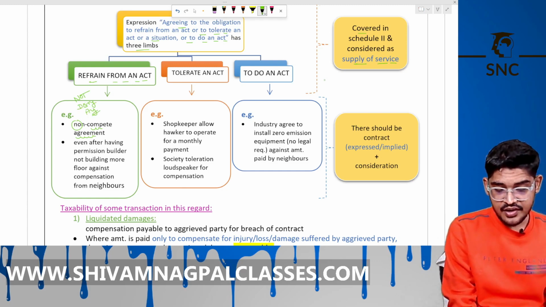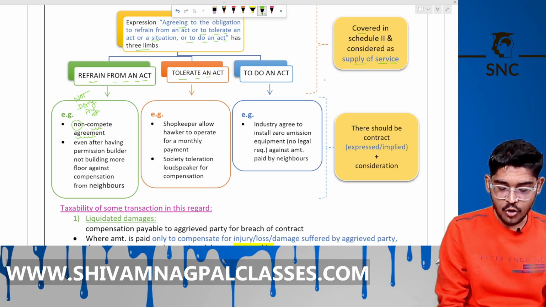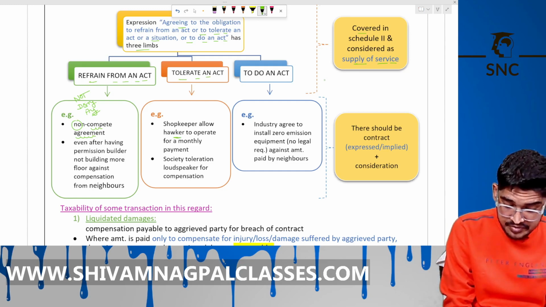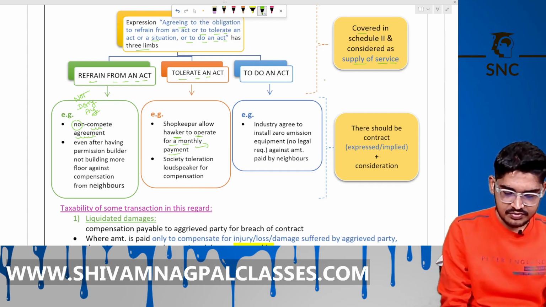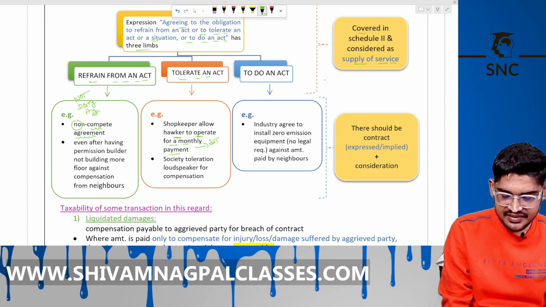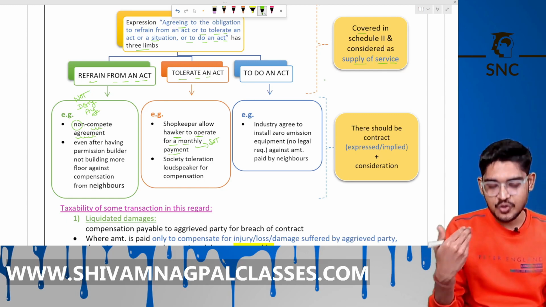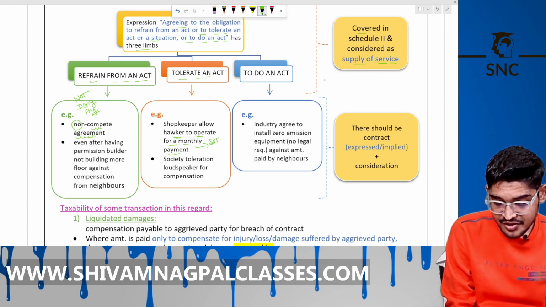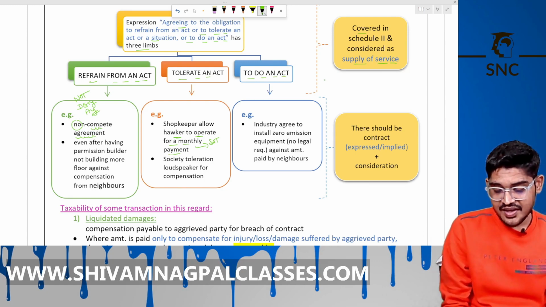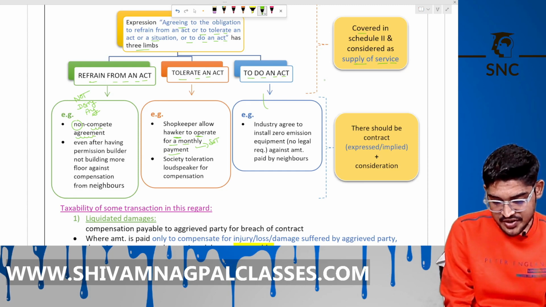The second one is tolerate an act, like a shopkeeper allows a hawker to operate for a monthly payment, to sell juice, to set up his cart, like selling golgappa or selling juices, etc. Now the third one is to do an act, means doing any act.